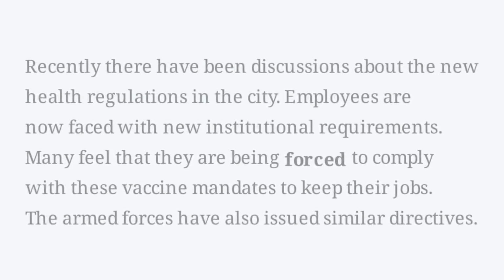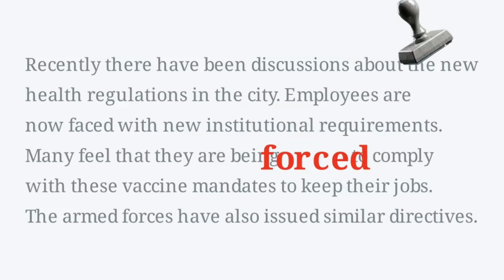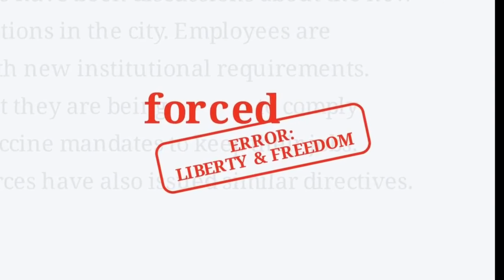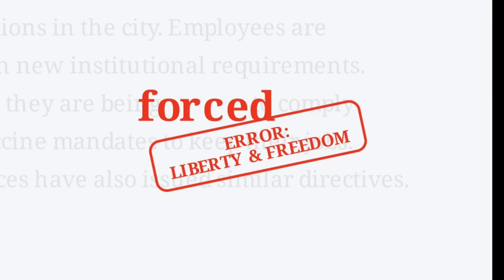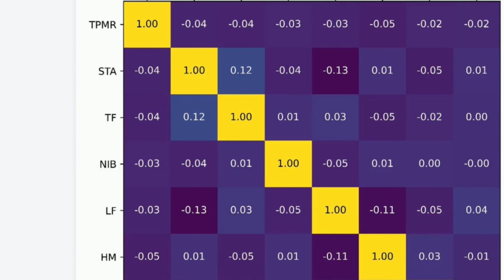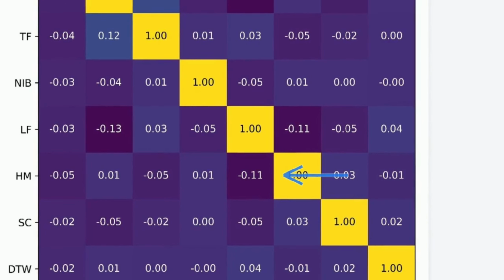The generalists failed primarily because they overfit on specific keywords. For example, they frequently flagged the word forced as immediate proof of a liberty and freedom trope, missing the wider context of the post. The specialized models possess a structural advantage. They successfully categorize overlapping human behaviors without becoming confused by similar vocabulary. This heat map displays the correlation data from the vaccine dataset. The dark purple sections indicate that these distinct tropes operate independently of one another, without significant statistical overlap.